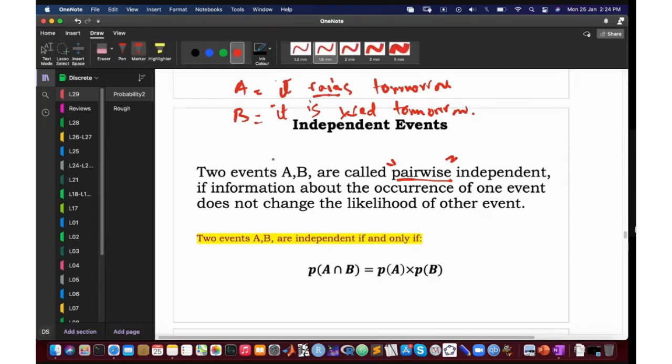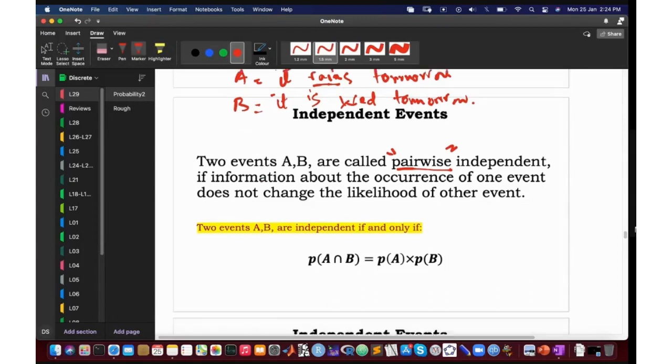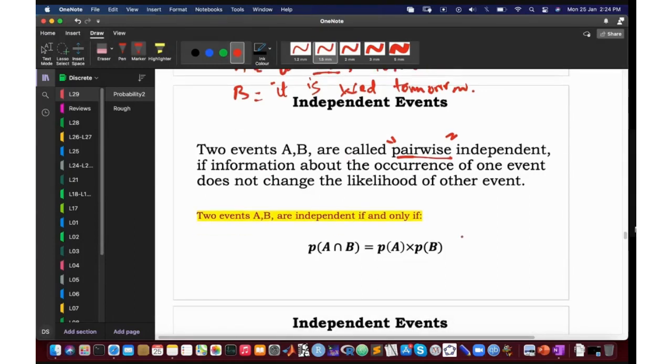Yes, sir. Yeah. Okay. So here is a formula for computing the A intersection B probability. For two independent events, the probability of A intersection B is just the product of their individual probabilities. Okay, and this is both ways, if and only if. Okay, if this is true for A and B, then we say that A and B are independent. I think they write it like this, that A and B are independent of each other. Okay.